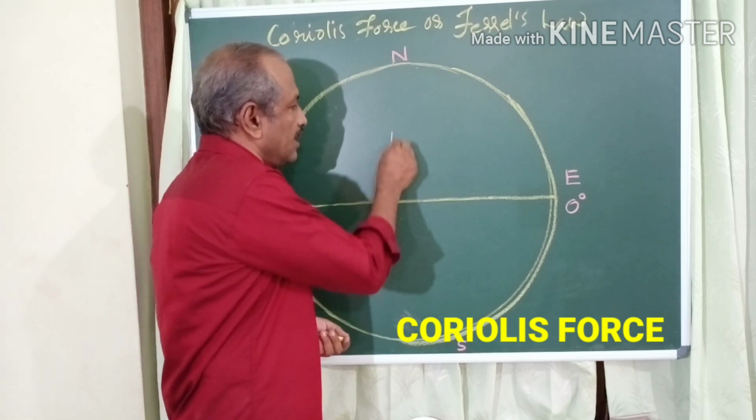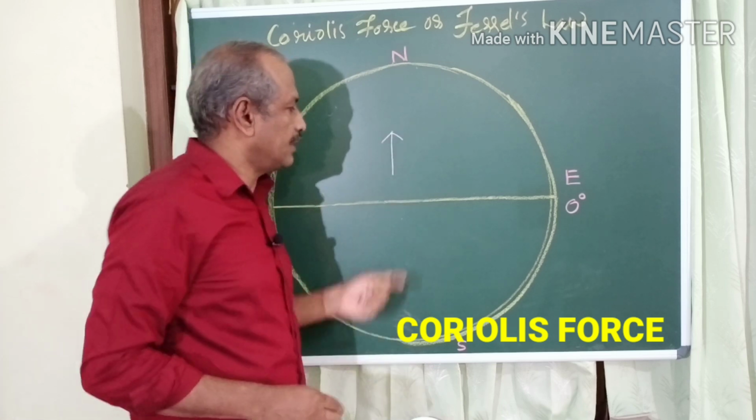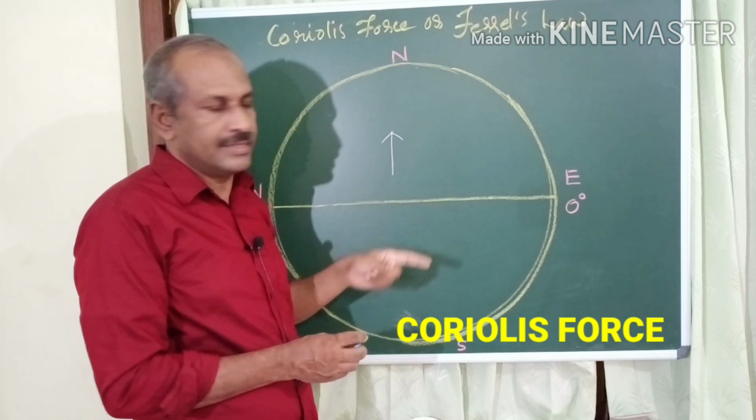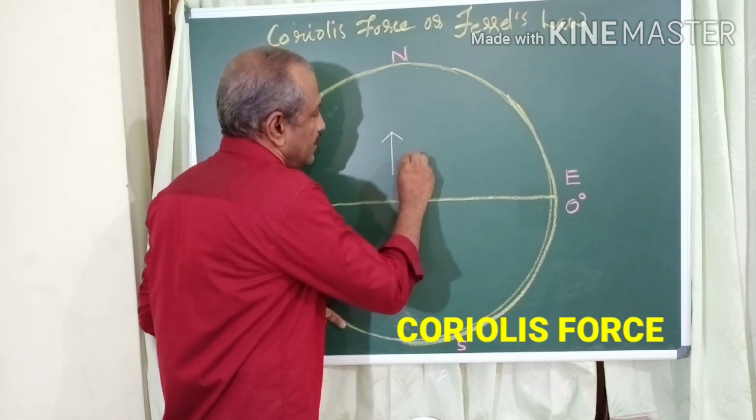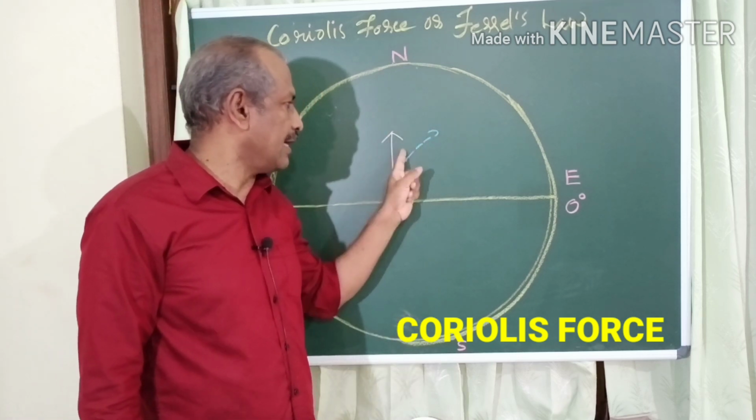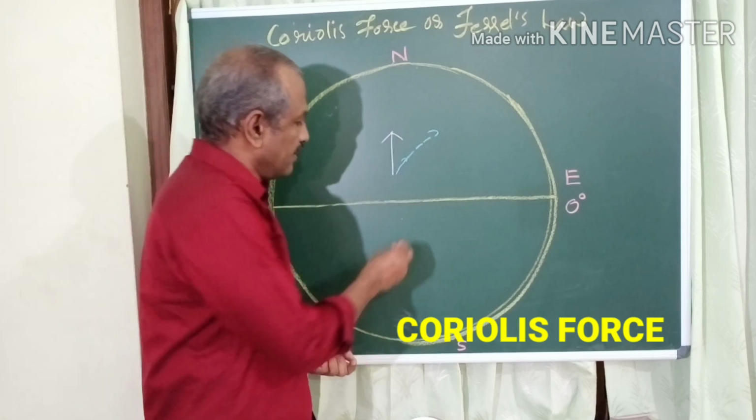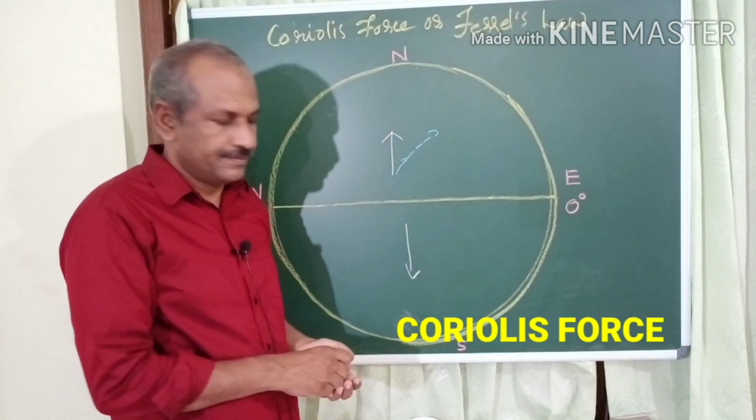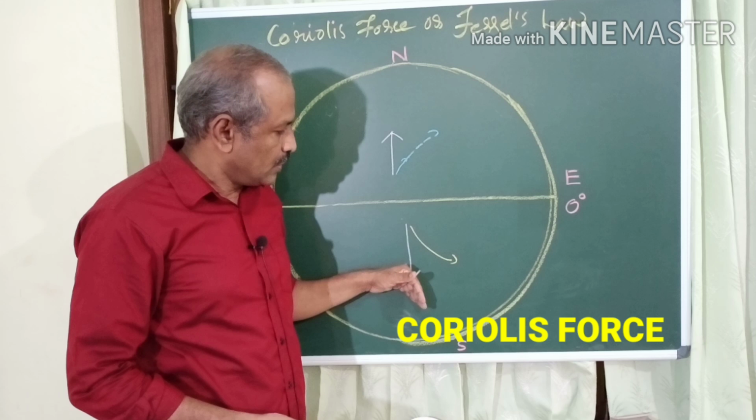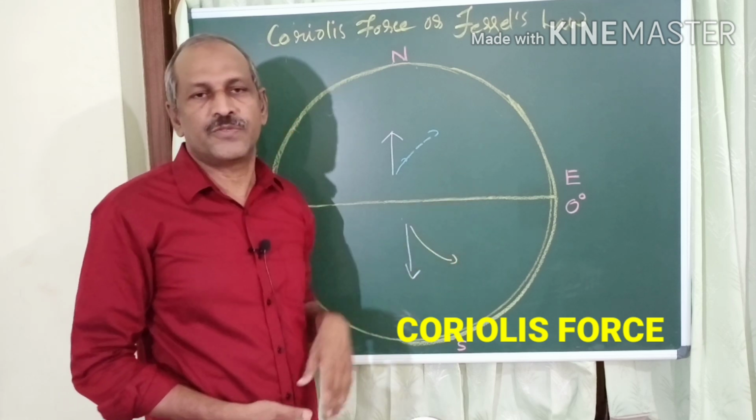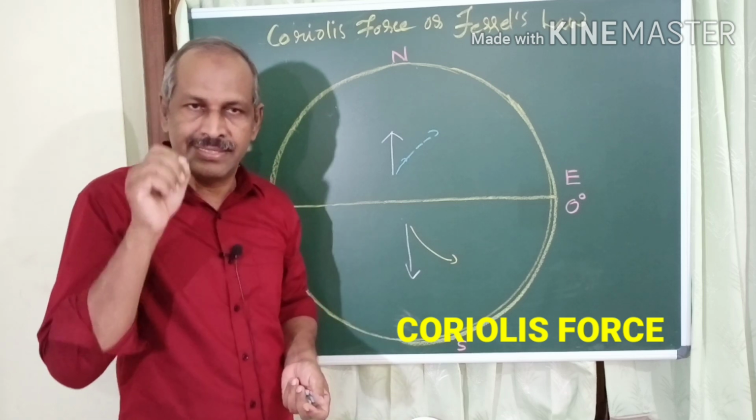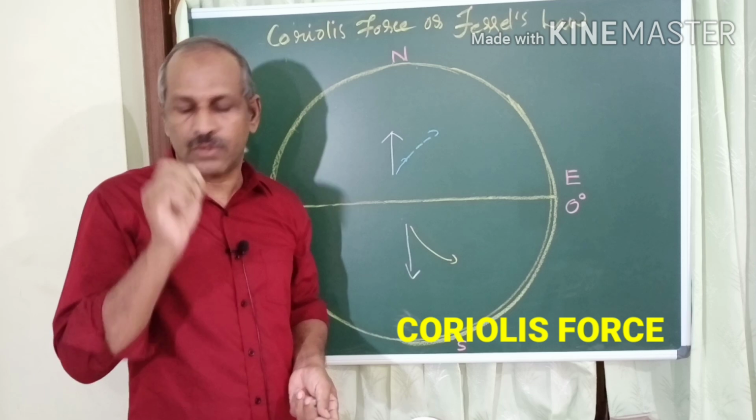Here it is northern hemisphere and here it is the direction of any freely moving body. So it will get deflected to its right. It will turn to its right. You know that this is the right direction. It will deflect to its right in the northern hemisphere and it will deflect to its left in the southern hemisphere, due to a force generated as a result of Earth's rotation.